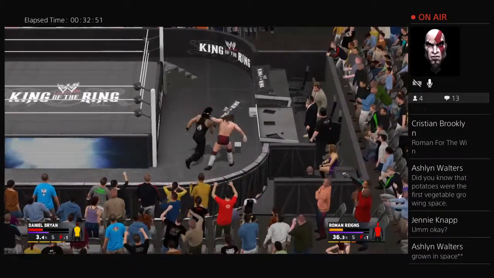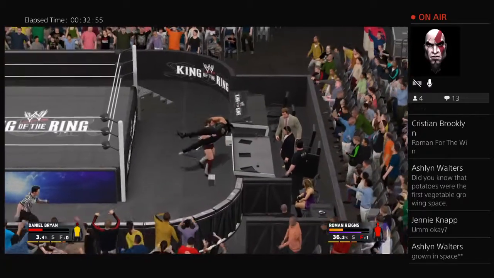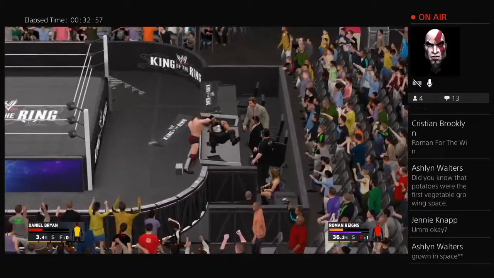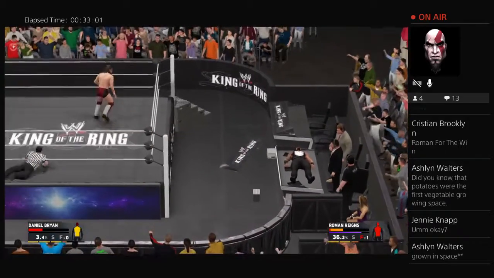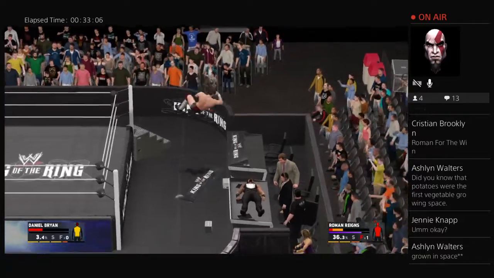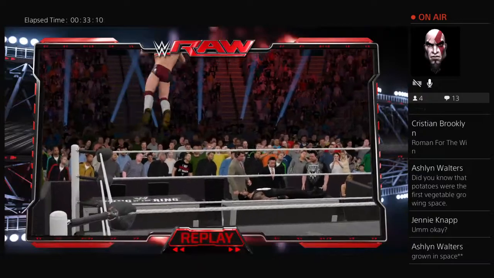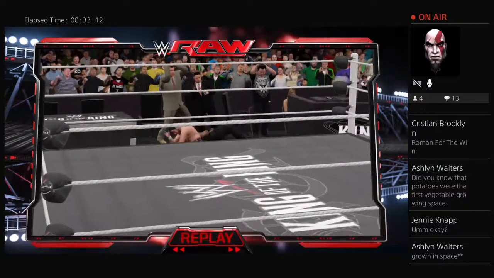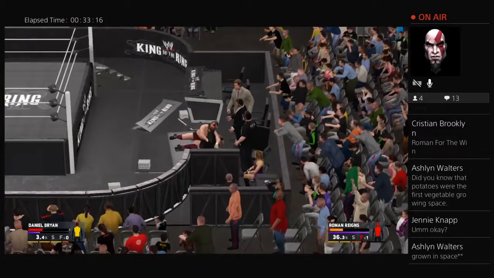Oh, wait a minute, picks up Reigns. What is he doing? Daniel Bryan now. What the hell? Daniel Bryan gonna try to put Reigns through that table. We saw Bryan do this to Rollins on Monday Night Raw. Daniel Bryan trying to reciprocate those actions to Reigns tonight. And here comes Bryan. Big time elbow to Reigns. Roman Reigns down and out thanks to Daniel Bryan. And now Bryan gonna go for the cover on Roman.